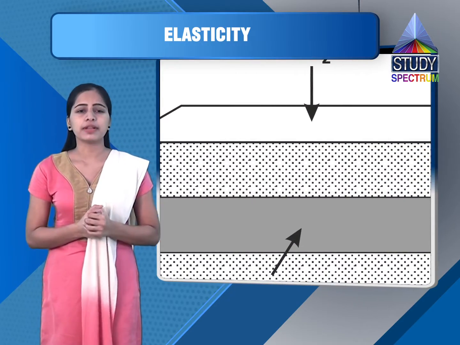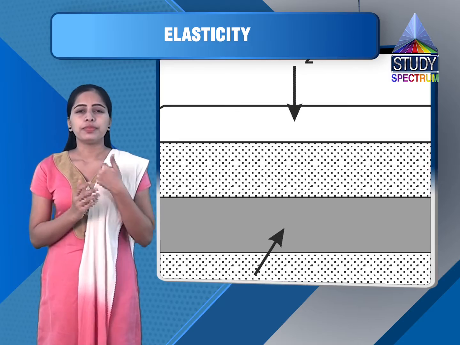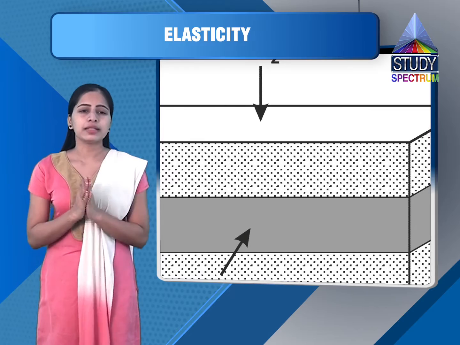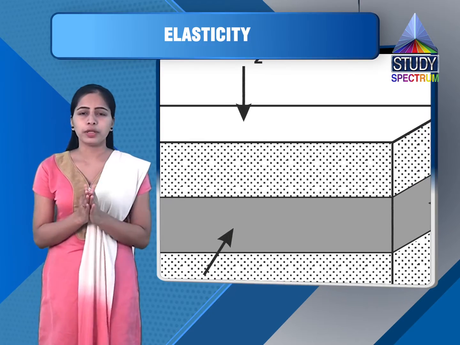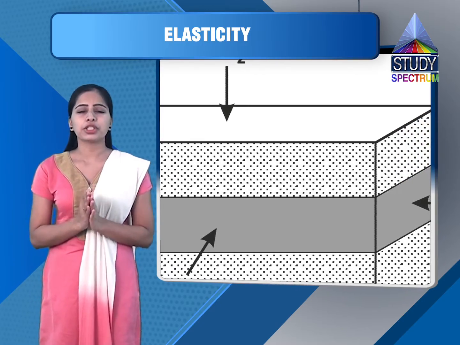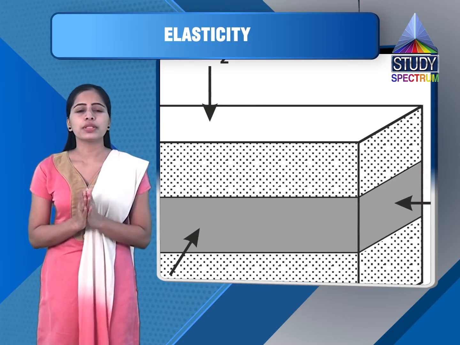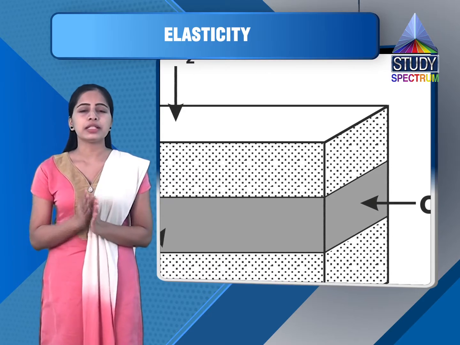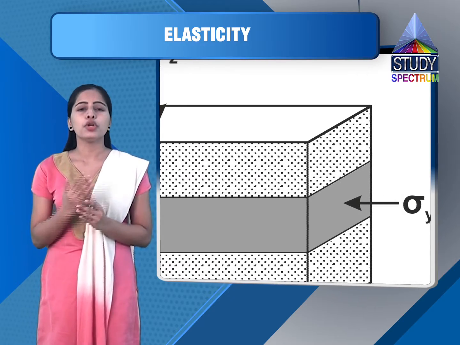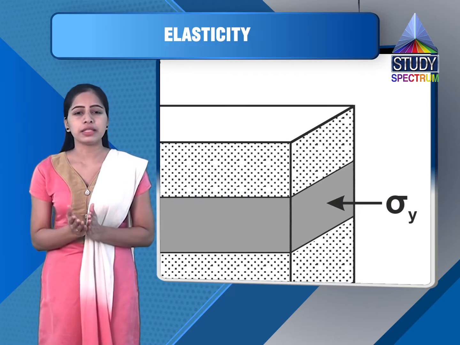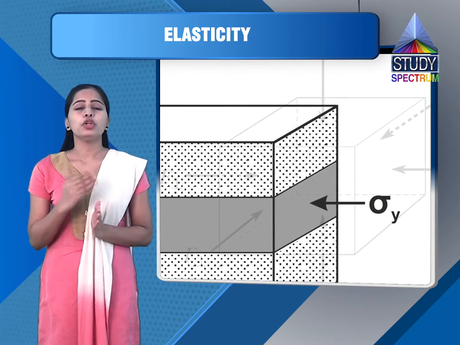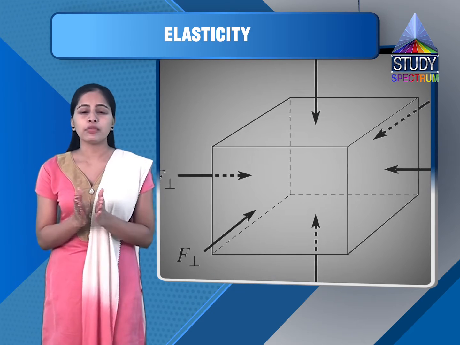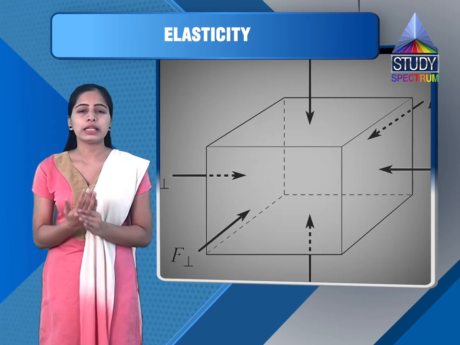You can see the previous figure of that volume stress. Now consider V minus dV is the new volume of the rubber cube, and increase in pressure by amount dP produces decrease in volume by amount dV. So volume strain is change in volume upon original volume. So volume strain is minus dV by V. Now volume strain is equal to dV by V. Numerically we are taking modulus only, we are removing negative sign.